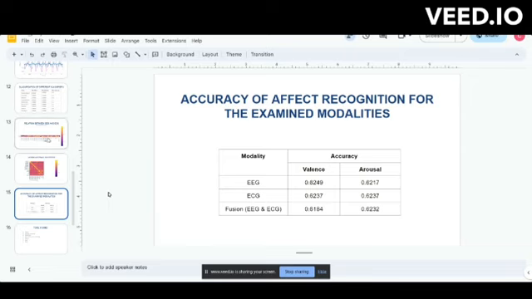After we had done the model, we even built a circuit for EEG and ECG. This is shown here.